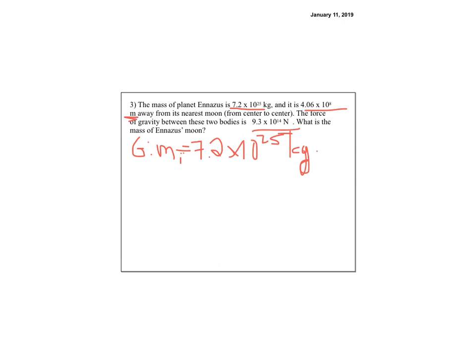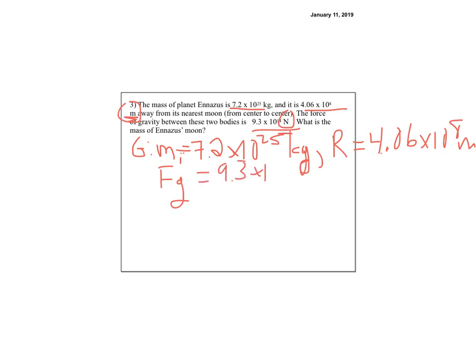And then meters, this one here. Meters is R, so R is 4.06 times 10 to the 8th meters. That's a point in there, didn't show up very well. And then this last one is Newton, so I know that's F. So FG equals 9.3 times 10 to the 14th newtons.